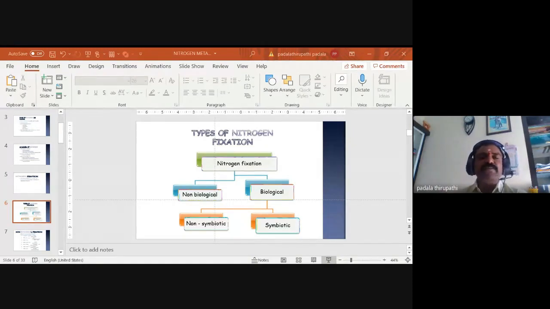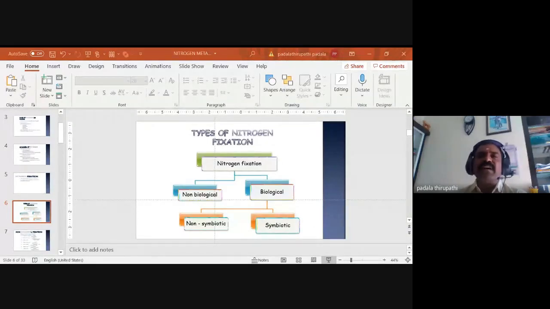In symbiotic nitrogen fixation, we observe it in the root nodules. In these root nodules, the bacterium Rhizobium leguminosarum is associated. Some blue-green algae are associated with ferns, like Anabaena with Azolla. Anabaena belongs to blue-green algae and is associated with the fern plant.